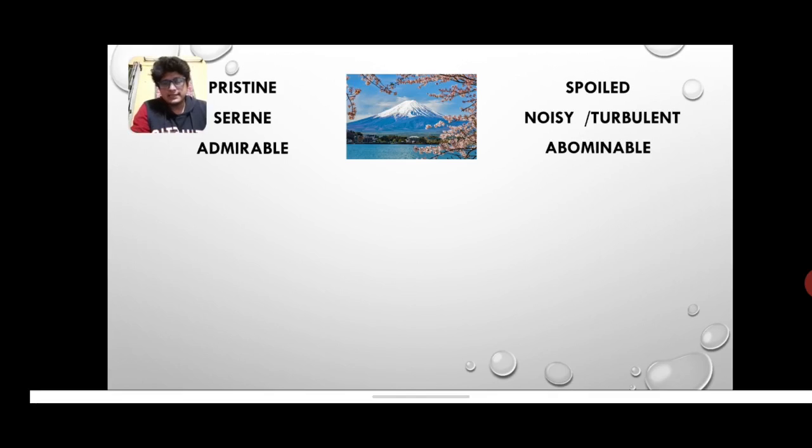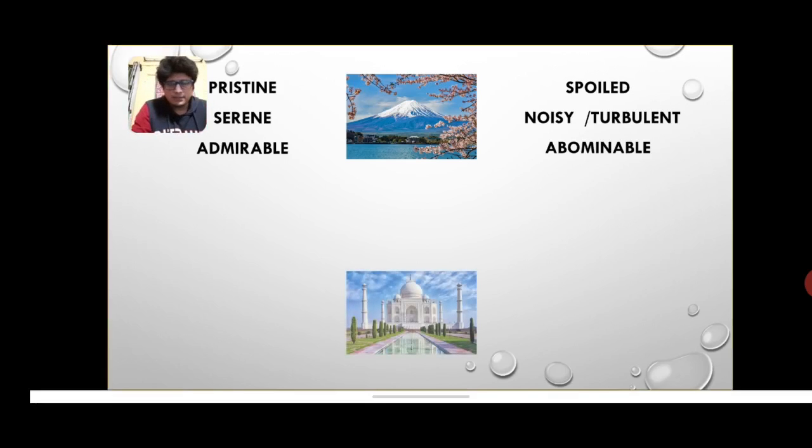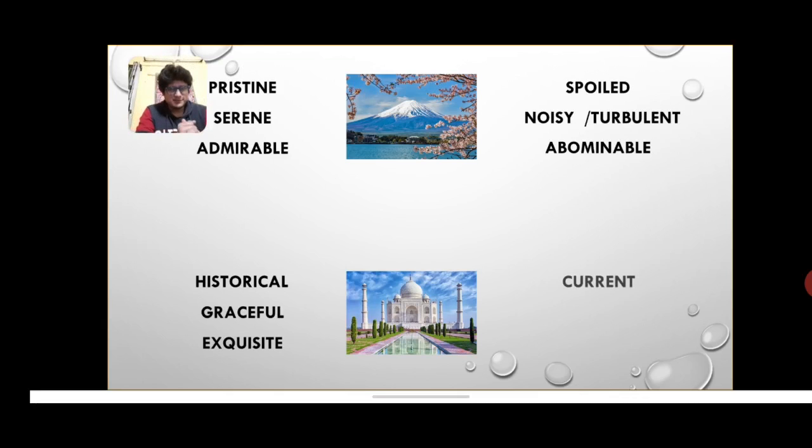So it is either admirable or it is abominable. That is how it goes. Okay, next up, we can see the beauty, the seventh wonder of the world, the ex seventh wonder of the world, that is Taj Mahal. So Taj Mahal is situated in Agra and was definitely built by Shah Jahan. Great. All right.